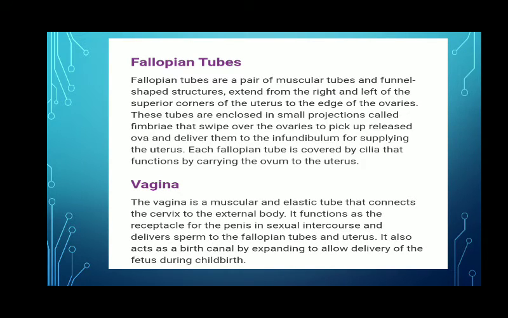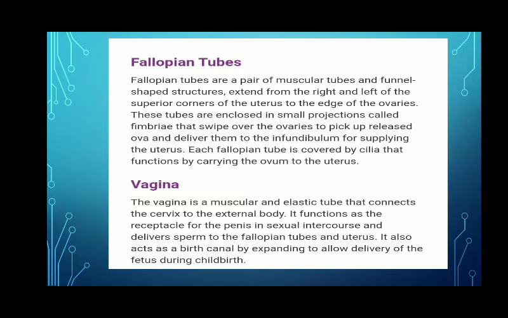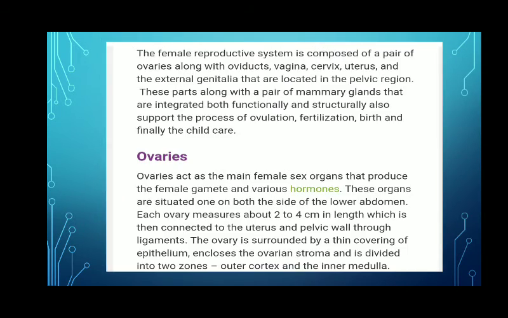They appear as muscular tubes and funnel-shaped structures that extend from the right and left of the superior corners of the uterus to the edges of the ovaries, ठीक है। और जो वेजिना है, वेजिना क्या होता है, मस्कुलर इलास्टिक ट्यूब दैट कनेक्ट्स द सर्विक्स टू द एक्सटर्नल बॉडी, and it functions as a receptacle for penis in sexual intercourse and delivers sperm to the fallopian tubes and uterus, and it acts as a birth canal by expanding to allow delivery of the fetus during childbirth, ठीक है।